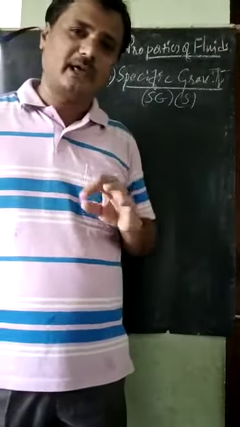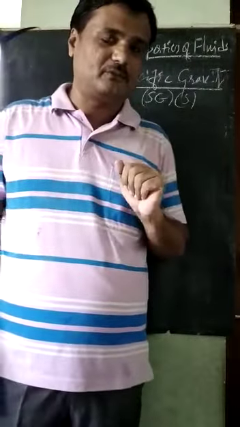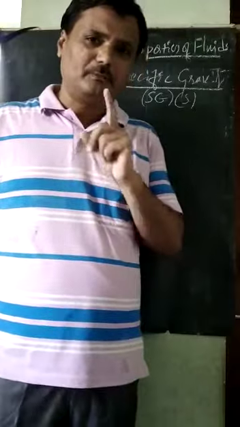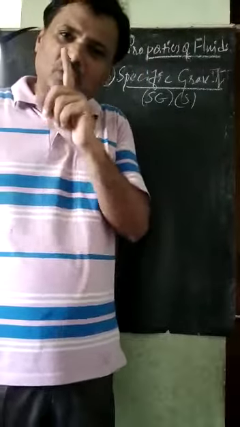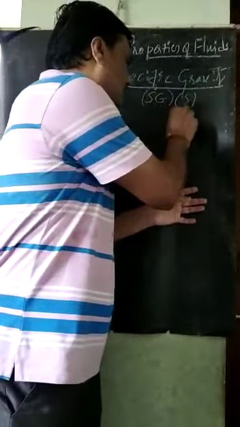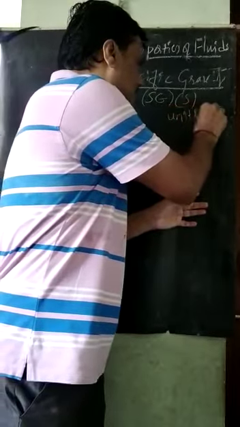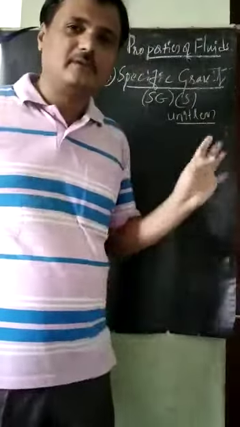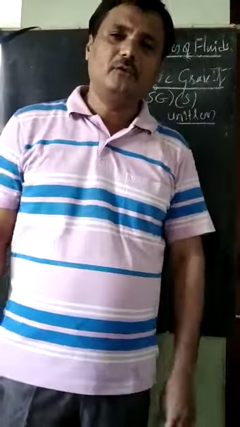How has this property been taken, this specific gravity? Specific gravity is a unitless quantity. It does not have any unit. Why it is unitless, we will see now.